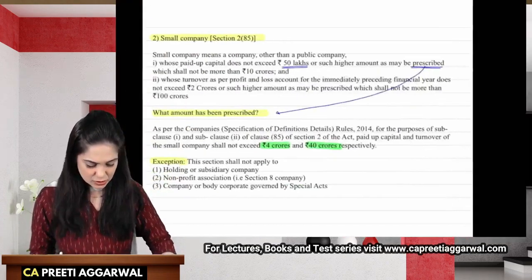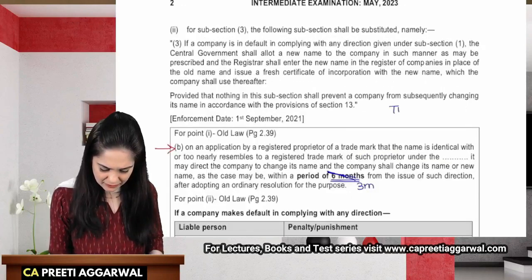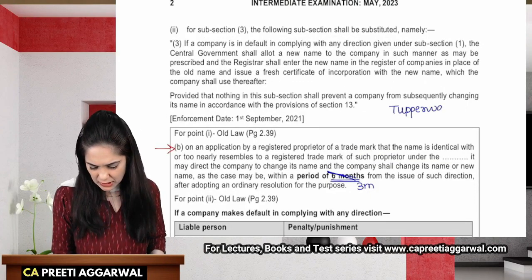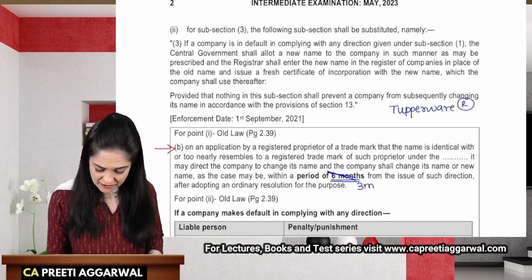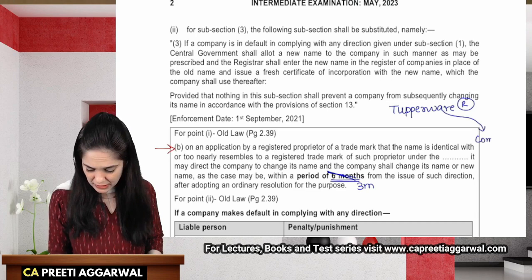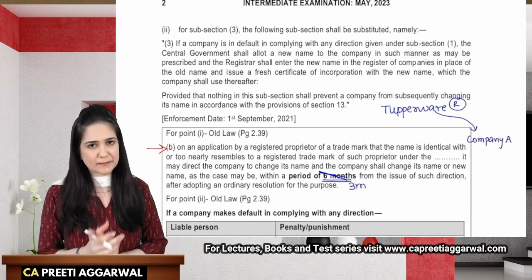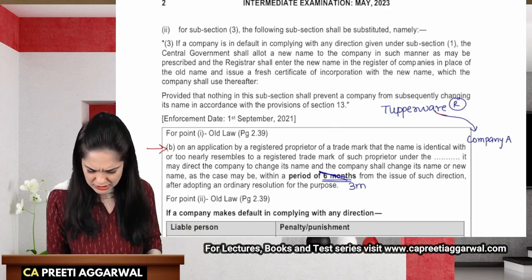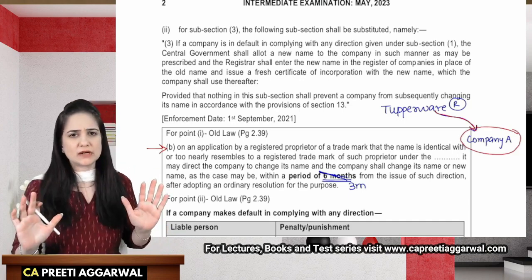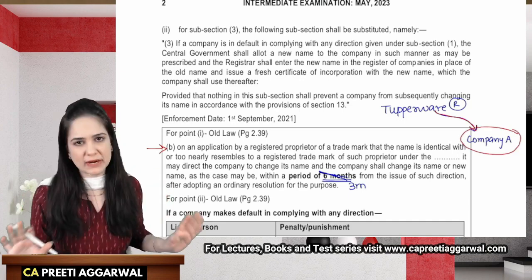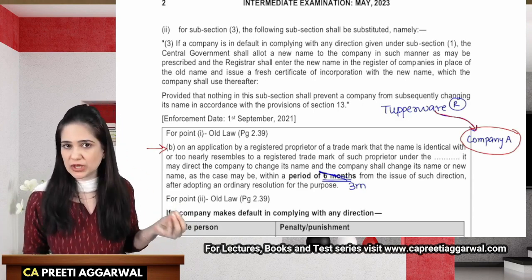So let's say for example that Tupperware is a registered trademark of a company. Now we found that company A is using the registered trademark Tupperware in its name. So Tupperware will approach this company and ask them to change the name. If company A voluntarily alters the name, there is no problem at all, there is no issue. But what if company A fails or refuses to change its name?